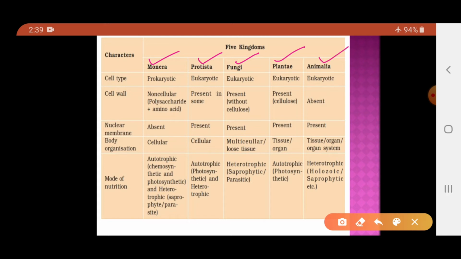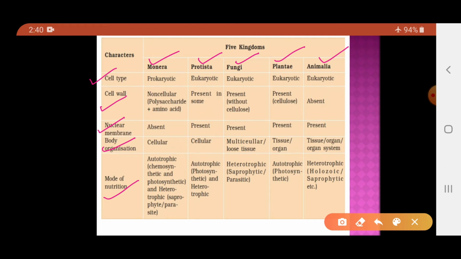Now the characteristics used by Whittaker to classify the organisms into five kingdoms are the type of cell wall, the nuclear membrane, the body organization, and the mode of nutrition. So now the five kingdoms are Monera, Protista, Fungi, Plantae, and Animalia.